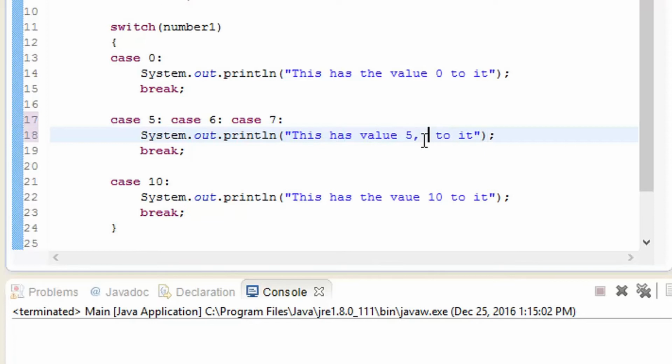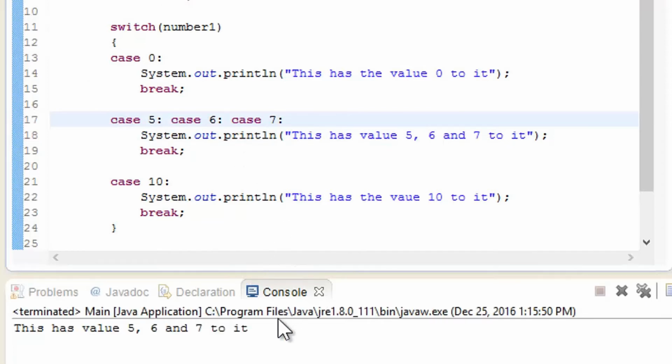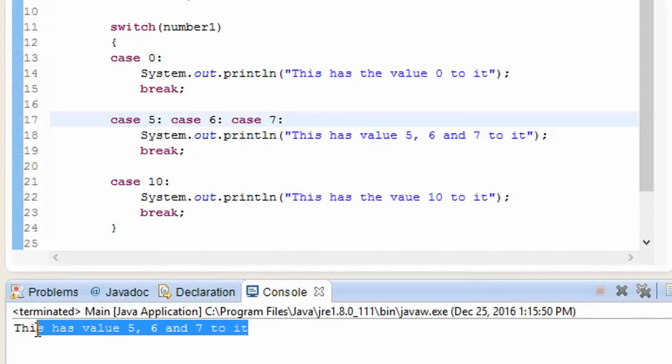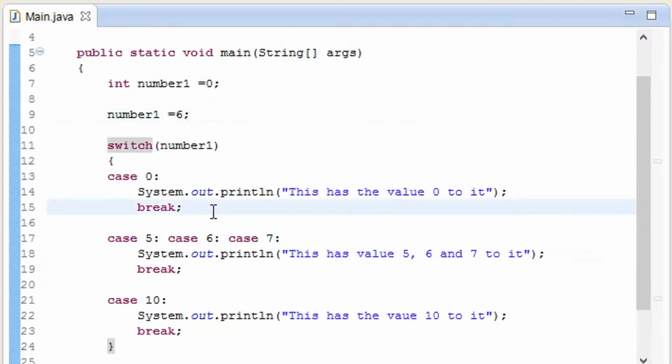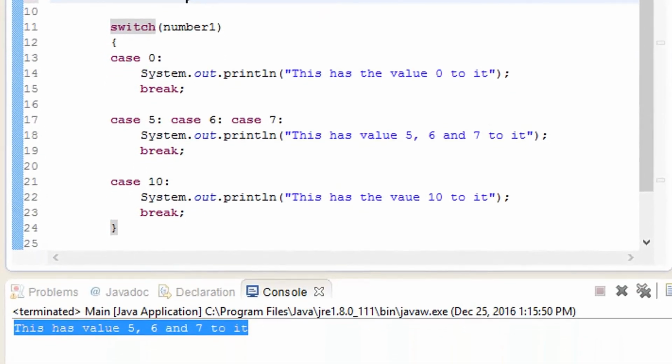So let me add 6 and 7 and test it out to see if it works. I'm going to play it, and there you see it prints out the values 5, 6 and 7, because I have added number 6 to it. Next, what if I add number 8 to it, will it have any value? Let me play it.